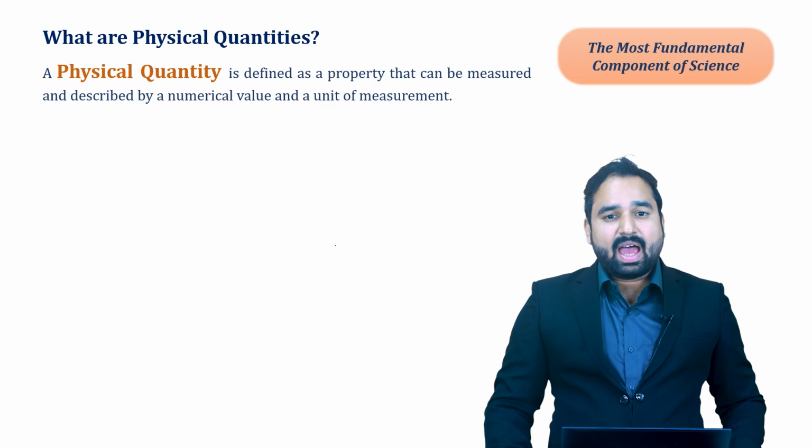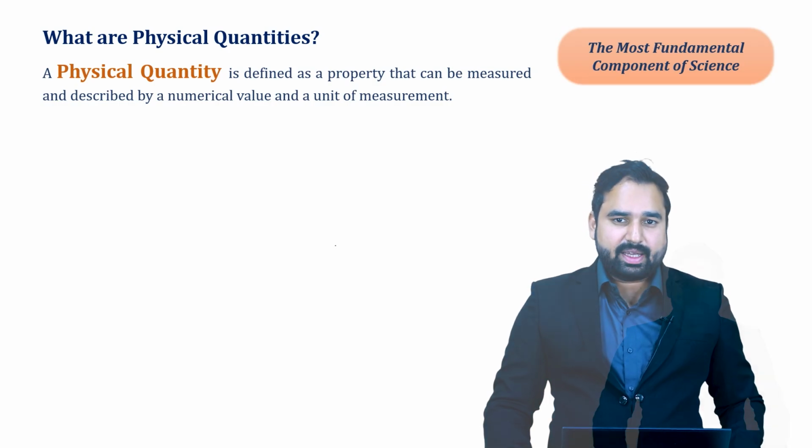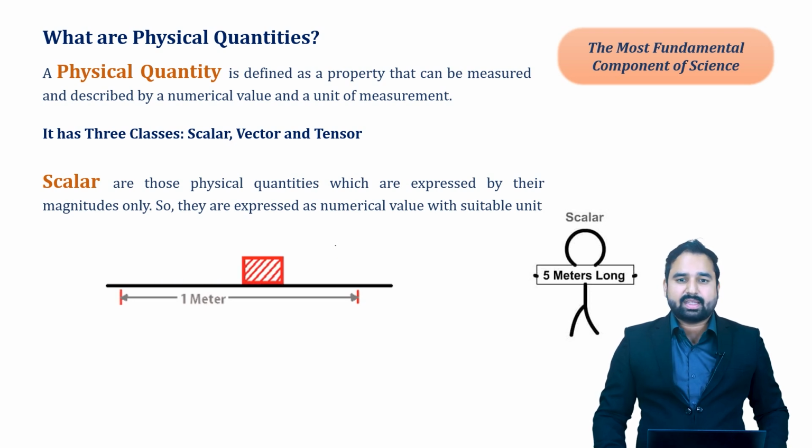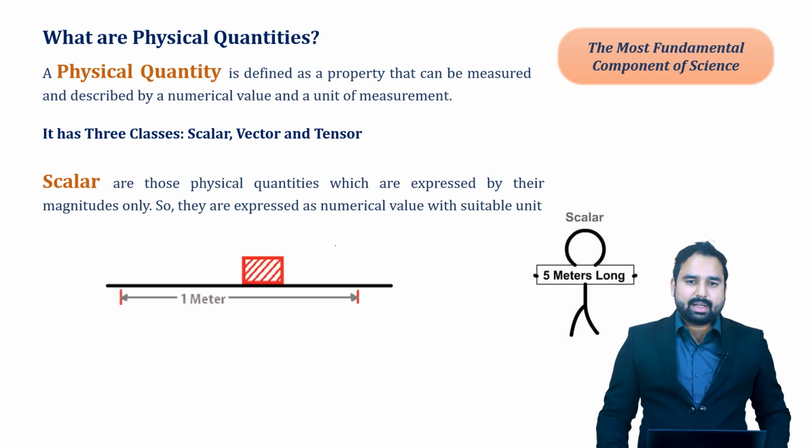Moving ahead, we have three classes of physical quantities. Those are scalar, vector, tensor. Let us leave the tensor for later, because tensor is a little bit complex. However, it is generalized to all the physical quantities, whether it is scalar or vector. But let us talk about the scalar quantities first.